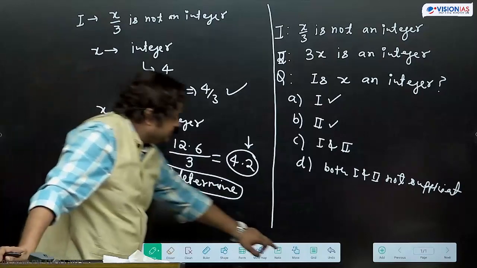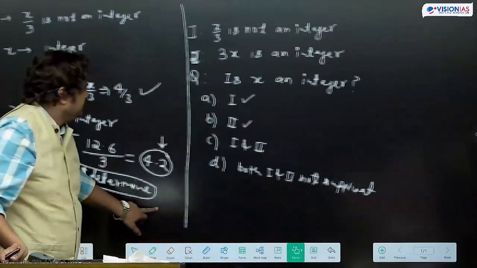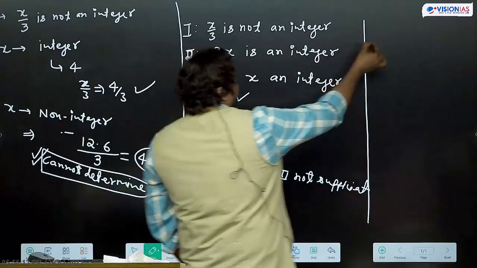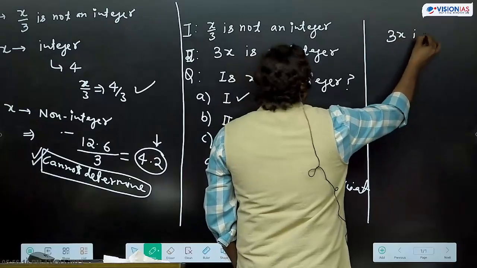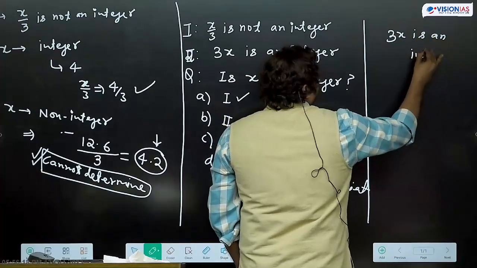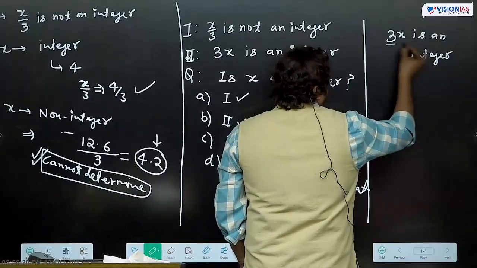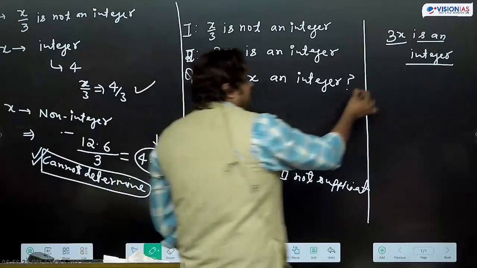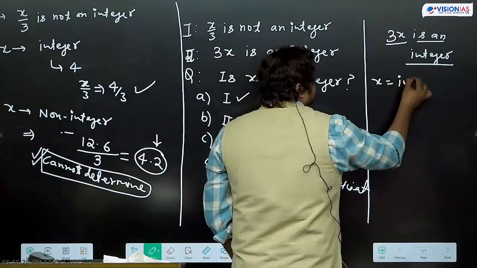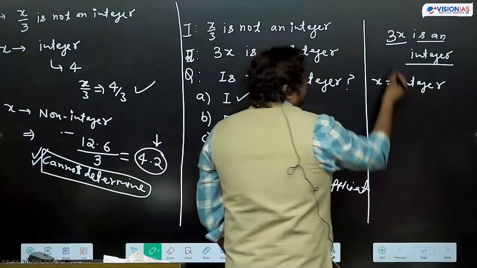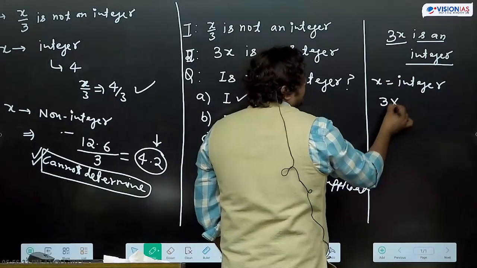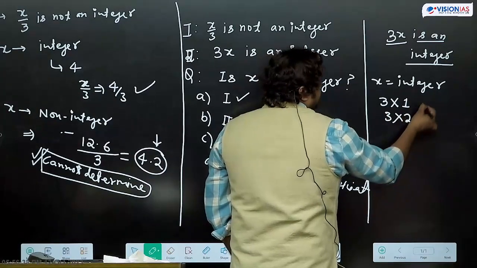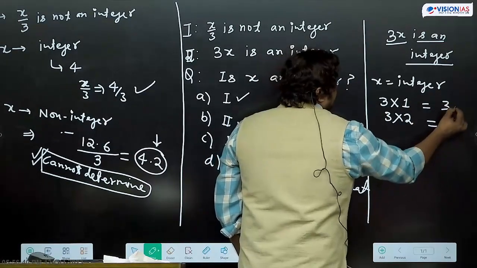Then statement 2. In statement 2, 3x is an integer. If I take x as an integer, 3 into 1 or 3 into 2, we get integers only.